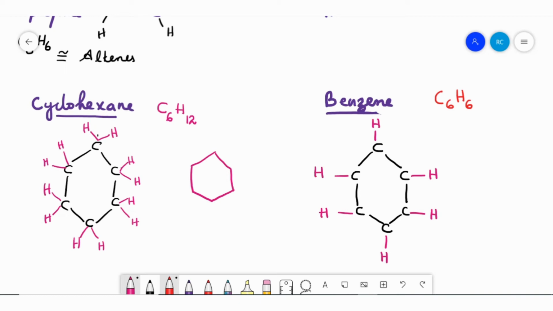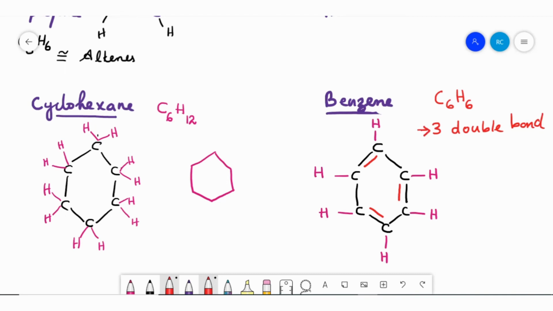When you look at each carbon, you can understand that only 3 valencies are satisfied. So the remaining valency is satisfied by putting double bonds in alternate positions of carbon. C6H6, which means in benzene there will be 3 double bonds in alternate carbon atoms. Then only the valency will be satisfied.